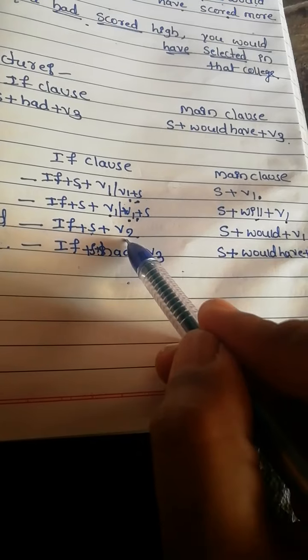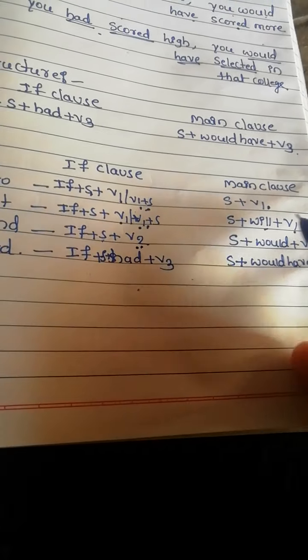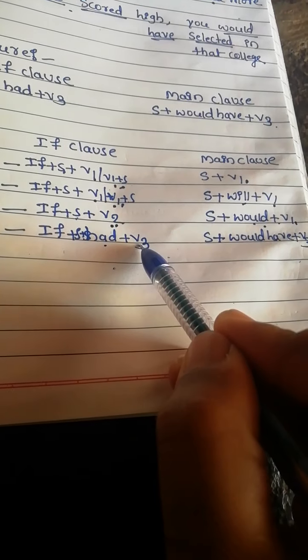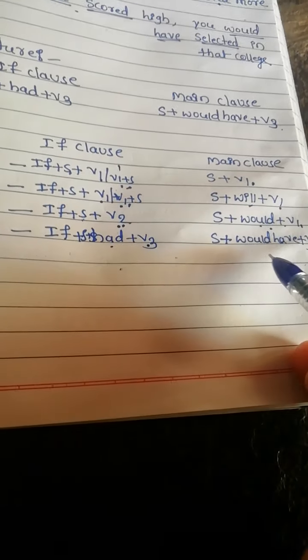And in second conditional, in the if clause V2 is there, and in the main clause would plus V1 is there, and in third conditional had plus V3 is there in the if clause, and in the main clause would have plus V3 is there.